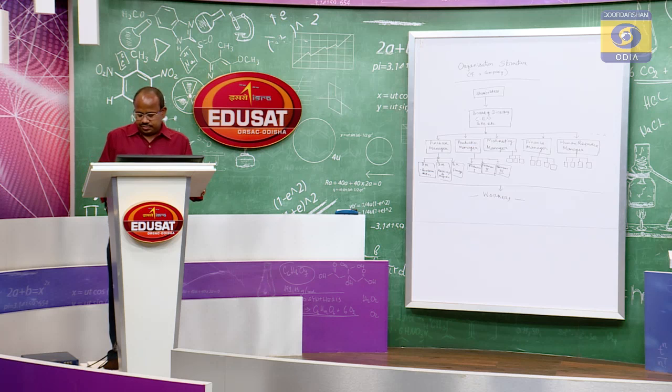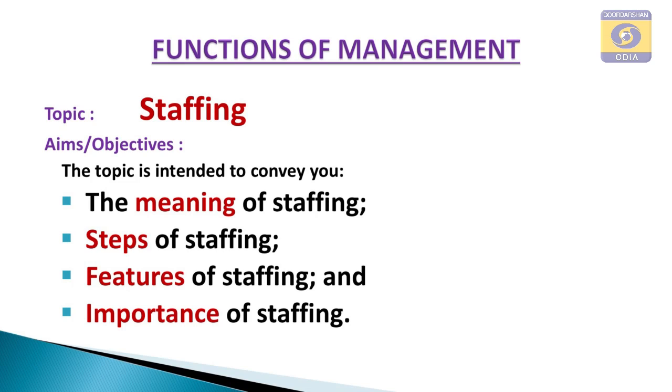So, what is staffing? Staffing is a managerial function of the HR manager, the human resource management department. Staffing is the process of filling up the vacancies as shown in the organization structure. The organization structure shows various job positions, various job vacancies which are to be filled up by the right person who will perform the task, discharge the responsibility assigned to each post, and exercise the authority given to each post.